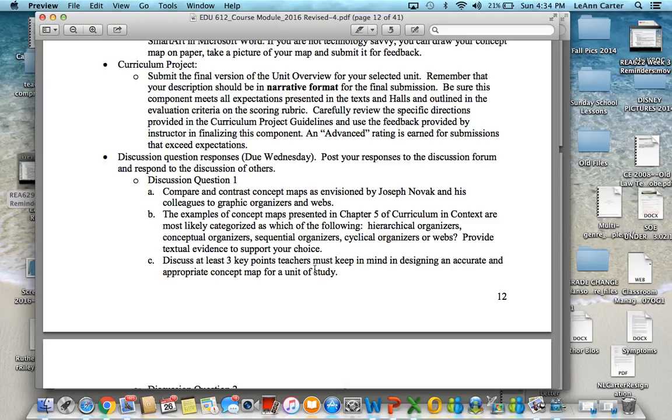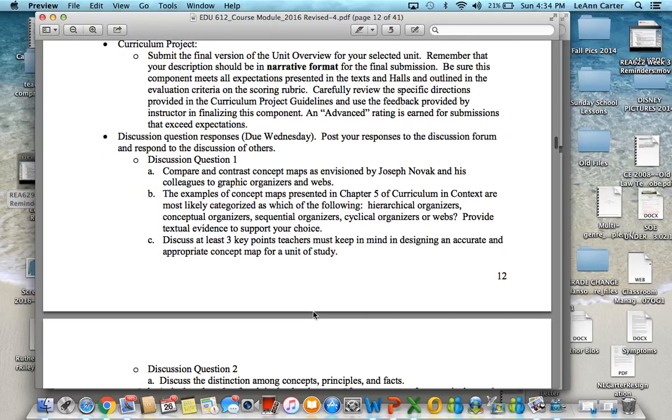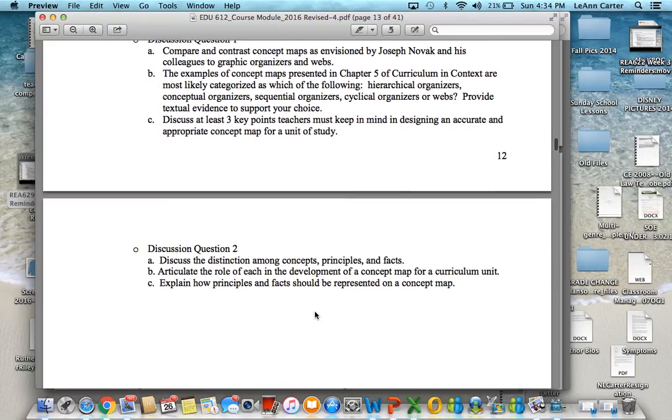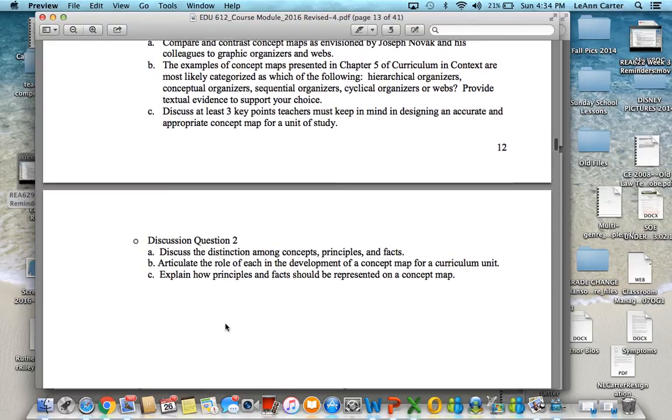So be sure you look at that and you're going to discuss at least 3 key points that teachers must keep in mind in designing an accurate and appropriate concept map for a unit of study. And then for question 2, you're going to discuss the distinction among concepts, principles, and facts, and articulate the role of each in the development of a concept map for a curriculum unit, okay?